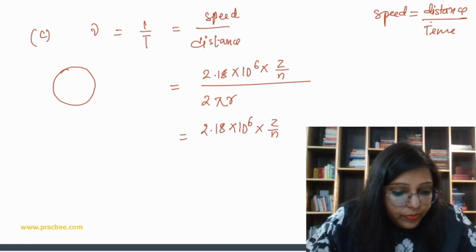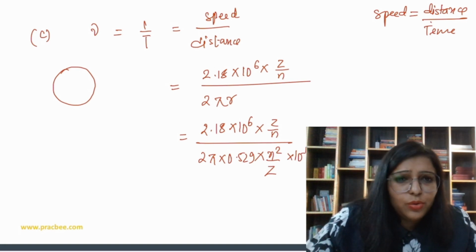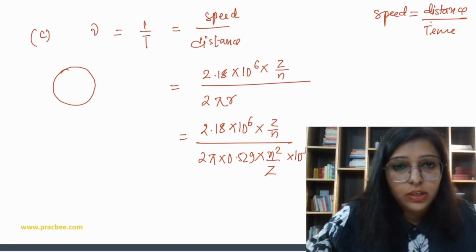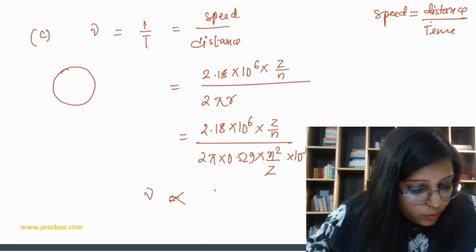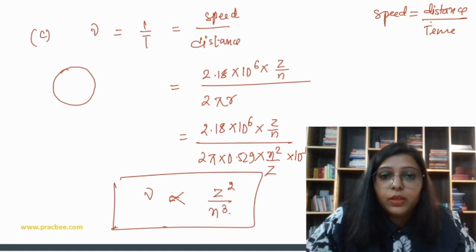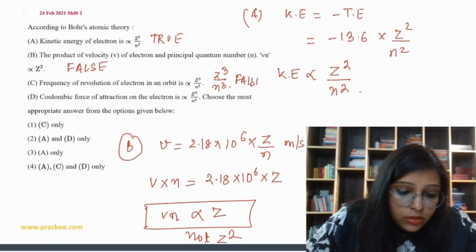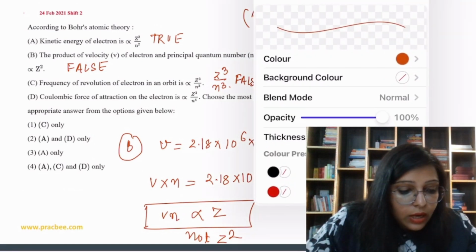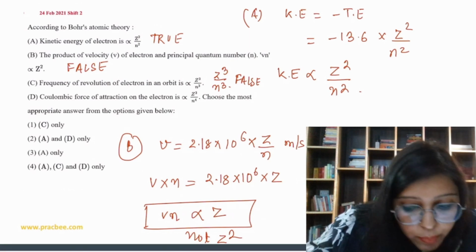So Z by n, and what is the radius? 0.529 into n square by Z. Although we have to multiply by 10 to the power minus 10, there is no need because we have to find out only the proportionality, right? So here we can say frequency is directly proportional to Z square upon n cube. But here it is given Z cube upon n cube. So this is false. Okay. Now the last one is Coulombic force of attraction on the electron is Z cube upon n4.